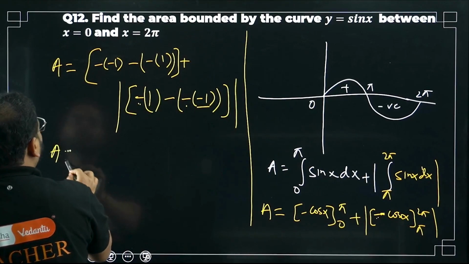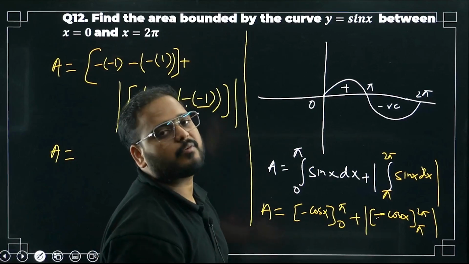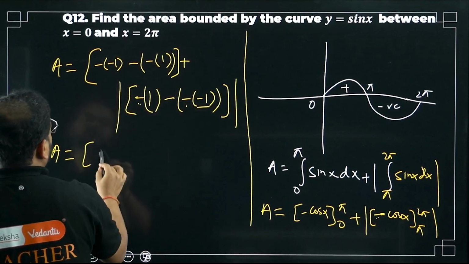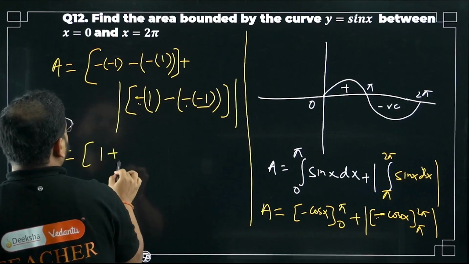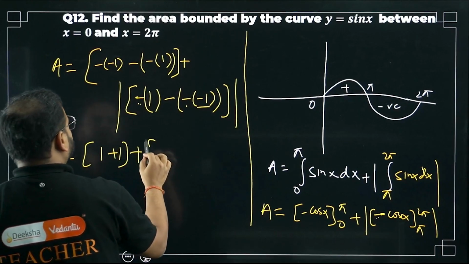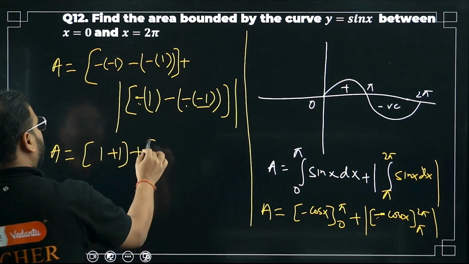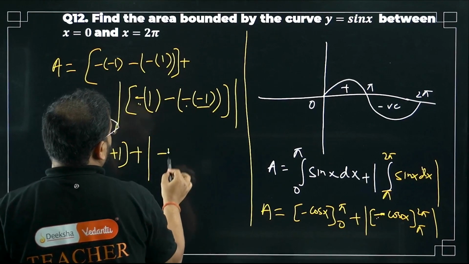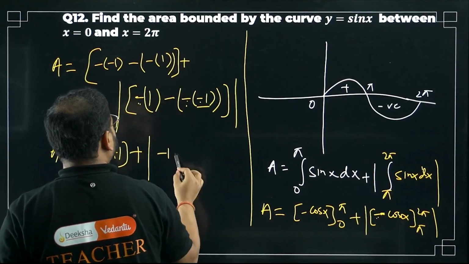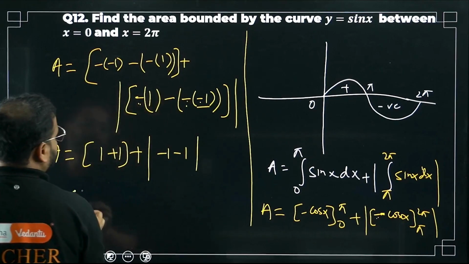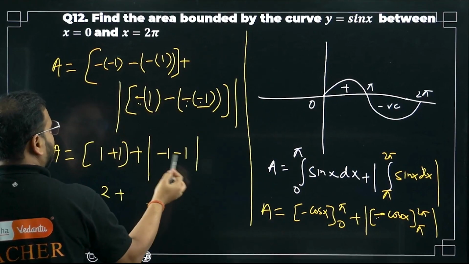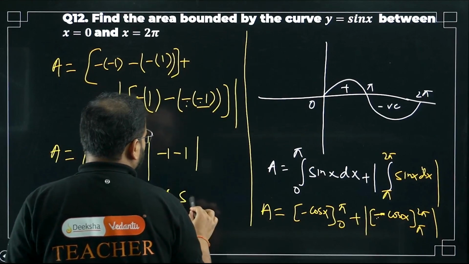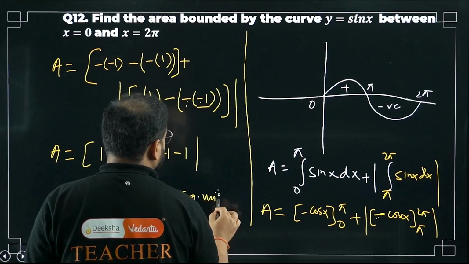If you're not sure, do one thing. Pause the video here and do the calculation from your side. You'll get the answer. Same way, what am I getting, bacha? Minus and minus 1 is plus 1. Minus and minus 1 is again plus 1. First one is done. In the modulus, sir, what am I getting? Minus 1 over here. Minus of minus, plus, again minus. So minus 1 here. Please check. So 2 plus modulus of minus becomes plus, so plus 2. So 4 square units.